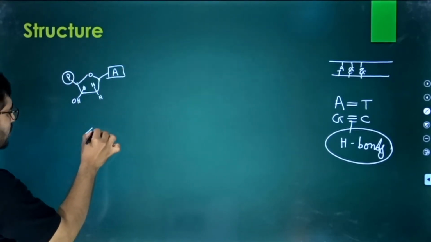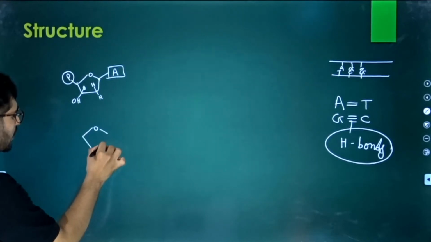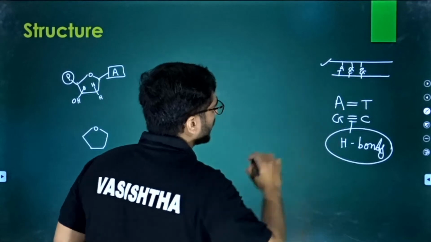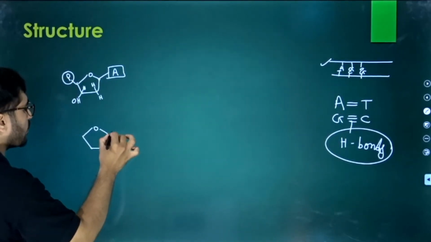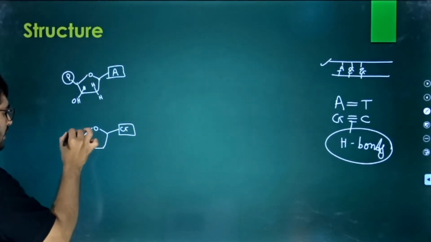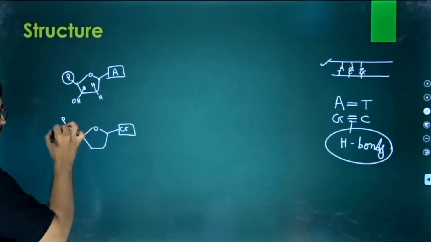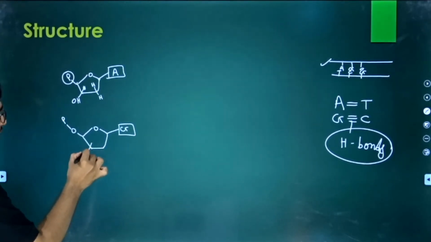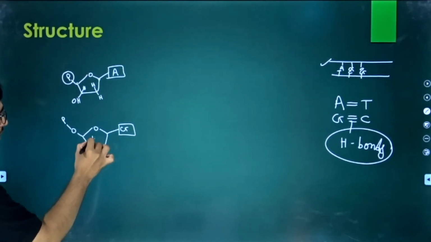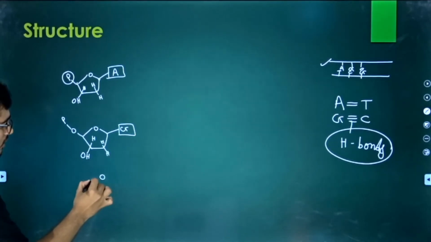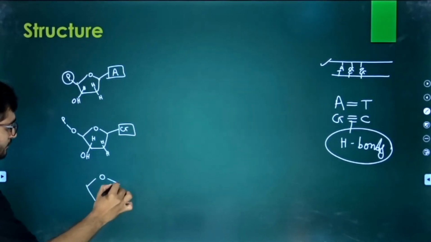Another one in this first chain: adenine is followed by guanine. So here should be the guanine, here should be the phosphate. Okay, so this is the phosphate with the phosphoester bond. Here should be the OH, here H and H. Clear?